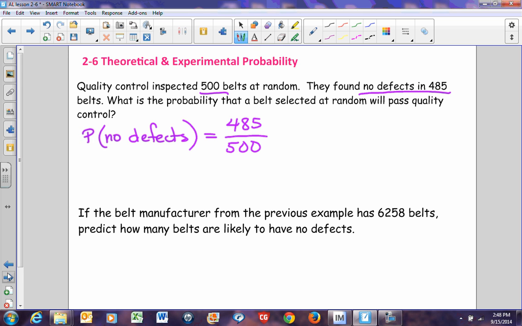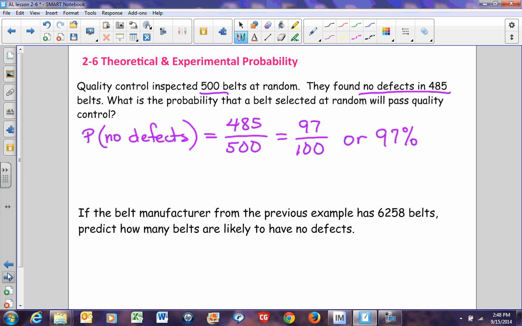If we look at that, goodness gracious, we can reduce that, can't we? If I divide it by 5, 485 divided by 5 is 97. 500 divided by 5 is 100. So what is the probability that a belt selected at random will pass quality control? It's 97 out of 100, or you can even put that as a percentage. 97% of the time, belts will pass quality control.